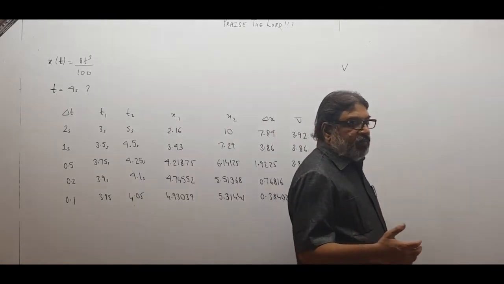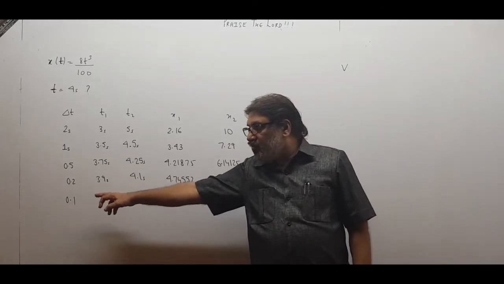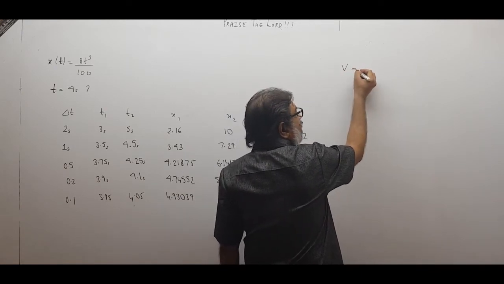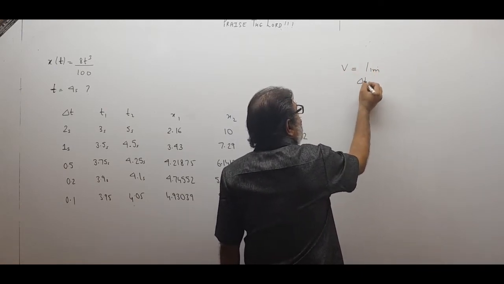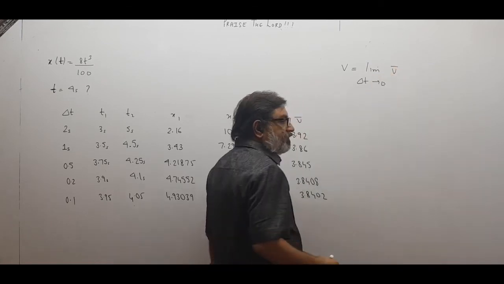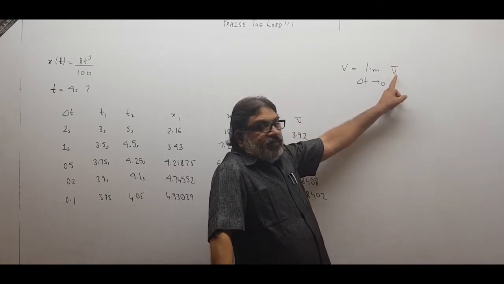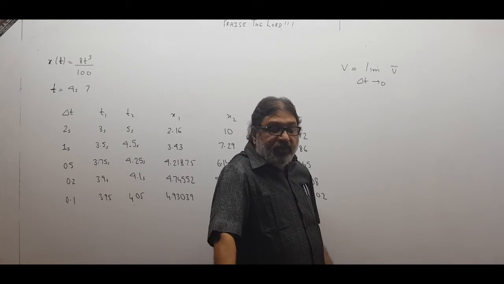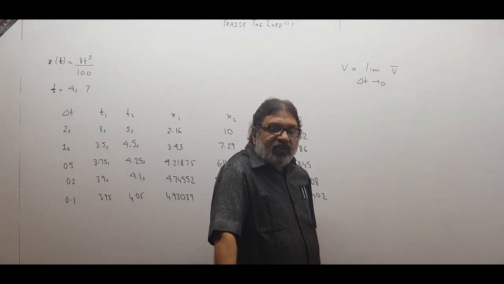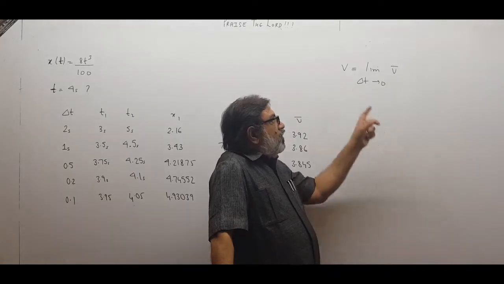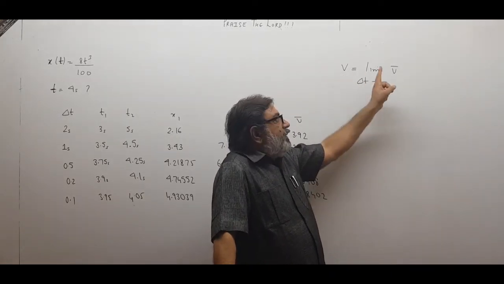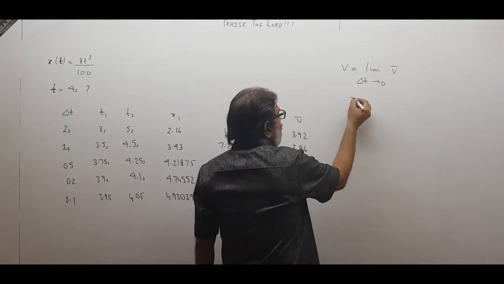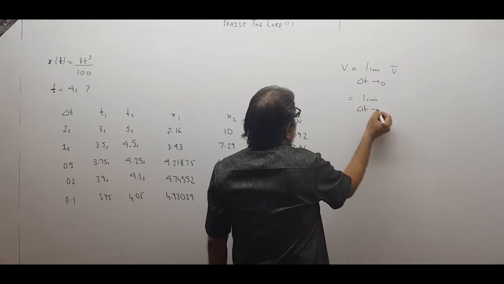The average velocity will become instantaneous velocity when delta t is almost 0. How do we write it in maths? Instantaneous velocity will be the limit, delta t approaching 0, of average velocity. The average velocity will be instantaneous velocity when delta t approaches 0. Limit delta t means delta t is trying to become smaller and smaller. So instantaneous velocity will be average velocity when limit delta t approaches 0. And you know children, this is limit delta t approaching 0.